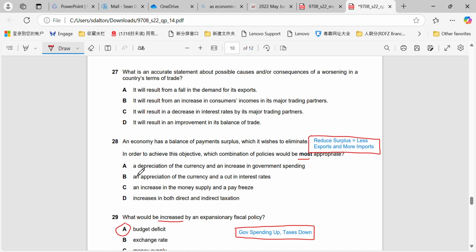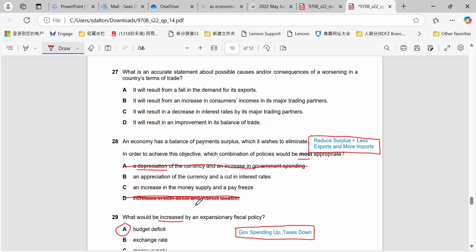So first of all, if we have a depreciation of the currency, that is not going to work because that will increase our exports. If we have an increase in both direct and indirect taxation, that is also not going to help because we're going to be restricting our imports.